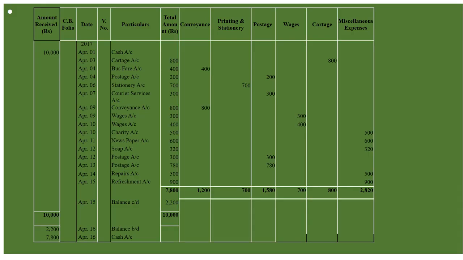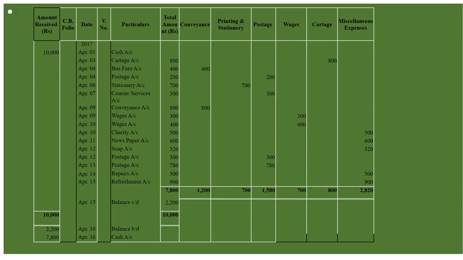Next one is bus fare. So bus fare we will include under conveyance and total amount as well. Next one is postage, speed post. So postage we will include under postage. April 6, paid for stationery 700. So we will include this amount under printing and stationery. Paid for courier services, that is 300. So it will be written under postage.